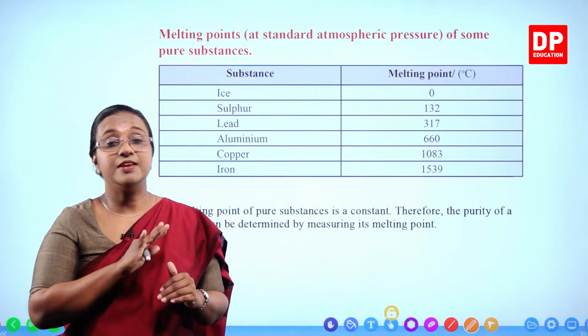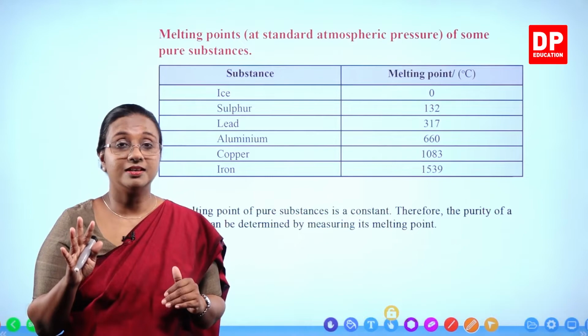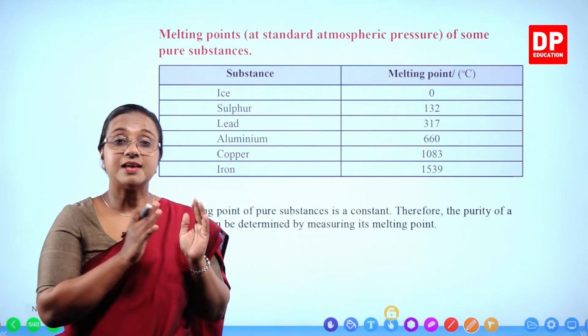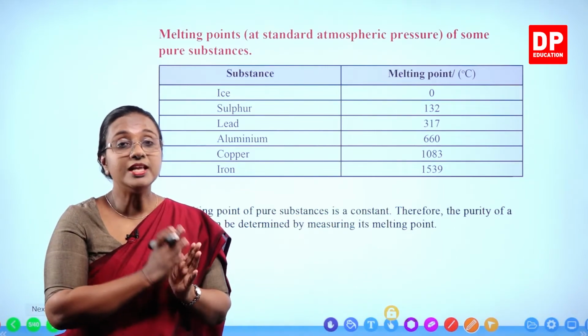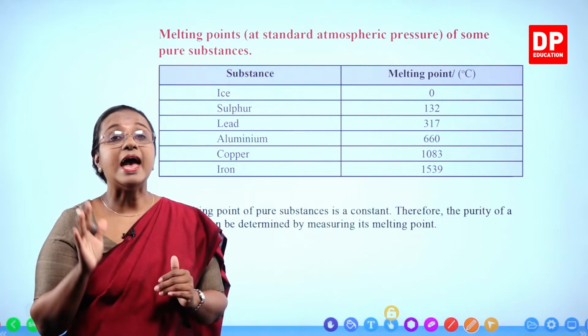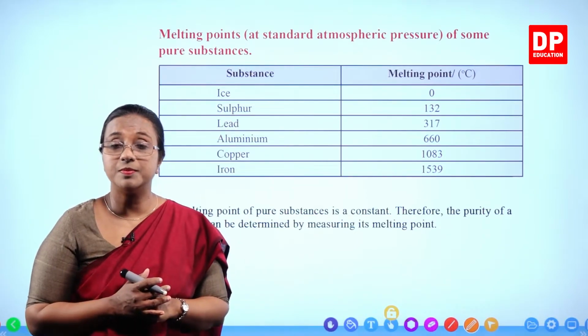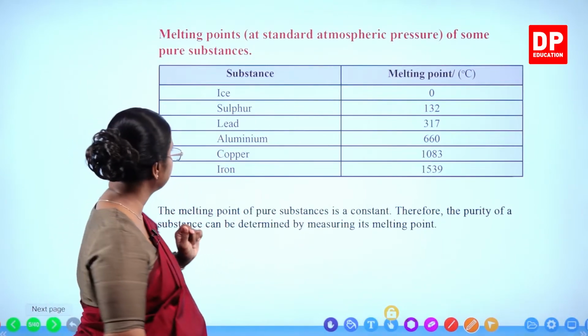If you say melting point of water, that is incorrect. Ice is the solid form, water is the liquid form. Solid turns into liquid at the melting point under standard atmospheric pressure. So the melting point of ice is 0 degrees Celsius.